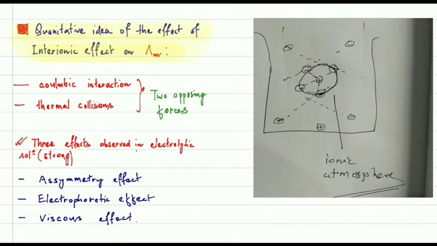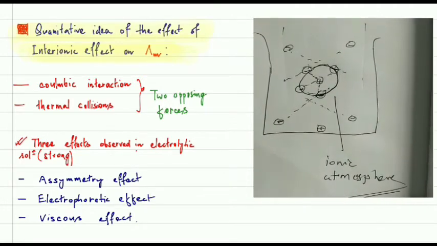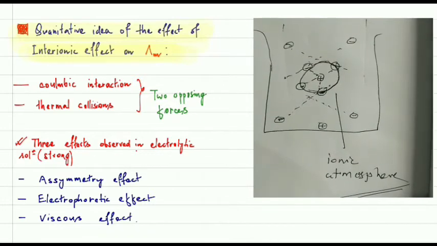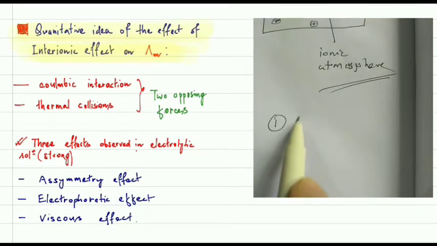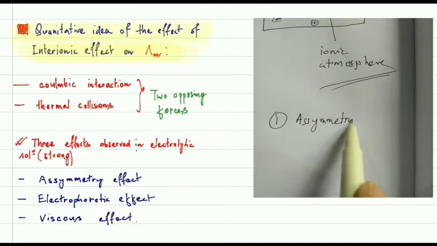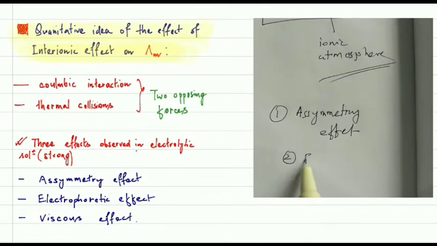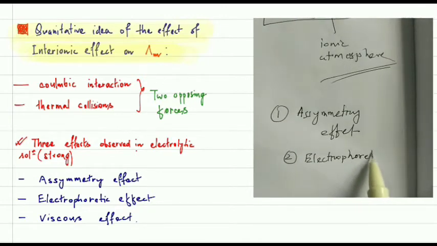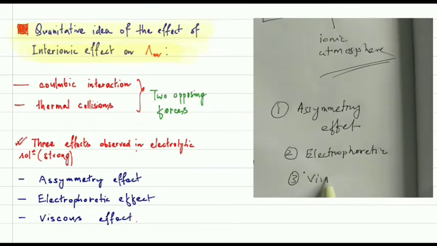Mainly, there are three types of effects observed in an electrolytic solution, mainly a strong electrolytic solution. The first one is the asymmetry effect. The second one is the electrophoretic effect, and the third one is the viscous effect.